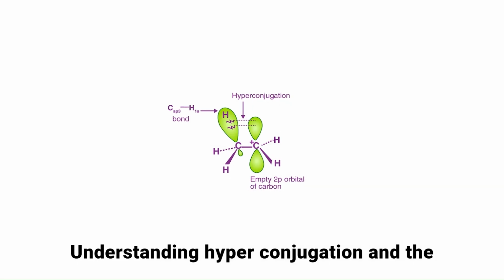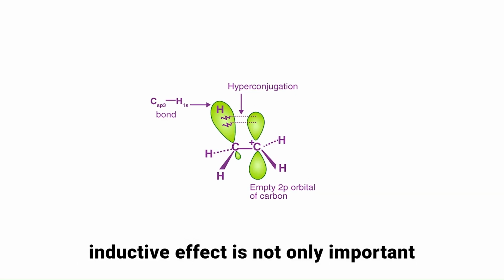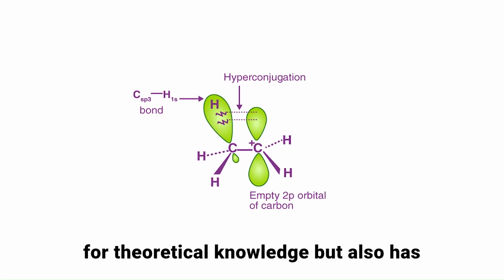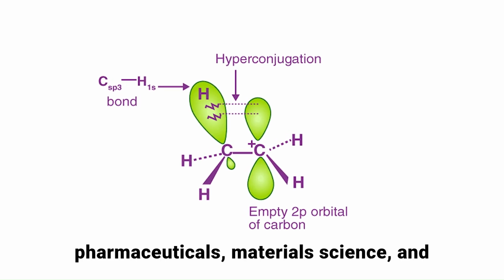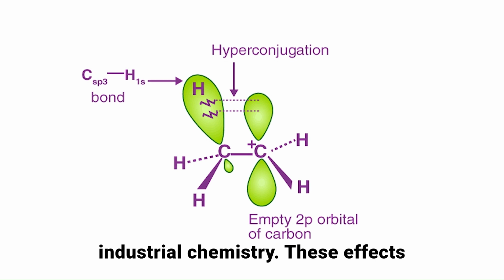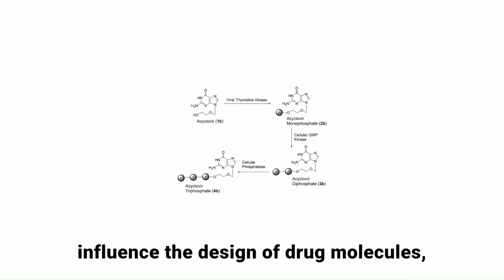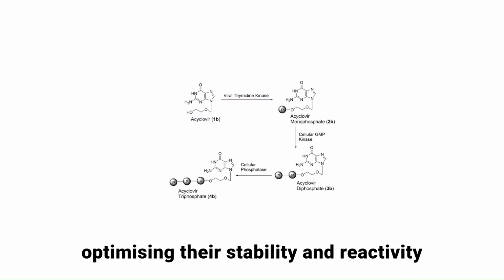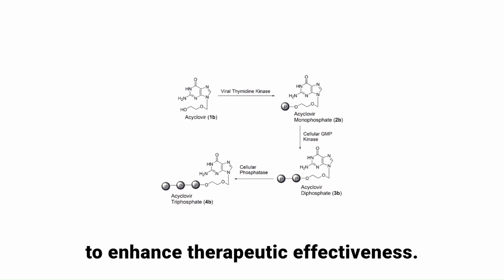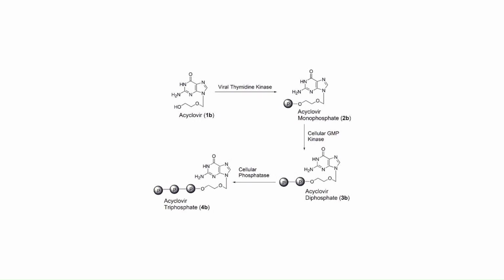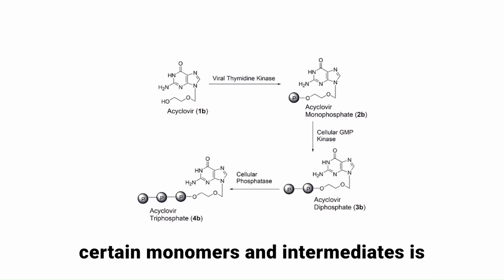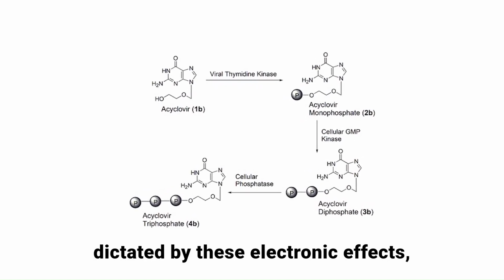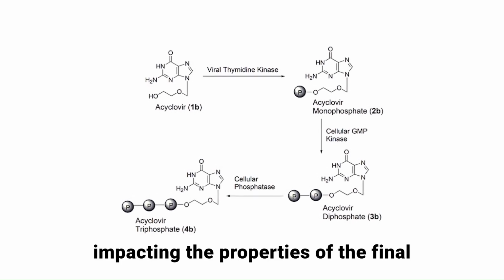Understanding hyperconjugation and the inductive effect is not only important for theoretical knowledge but also has practical applications in pharmaceuticals, materials science, and industrial chemistry. These effects influence the design of drug molecules, optimizing their stability and reactivity to enhance therapeutic effectiveness. In polymer chemistry, the stability of certain monomers and intermediates is dictated by these electronic effects, impacting the properties of the final material.